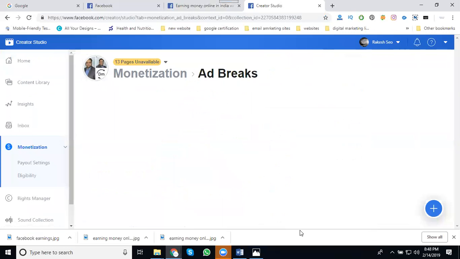That is only for 5-second videos displayed on the Facebook page. Mostly the ads will be shown on the mobile version. This is how you can check your earnings on your Facebook page.